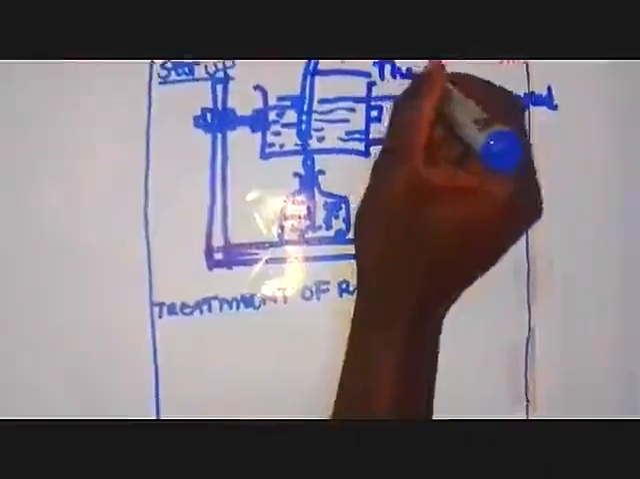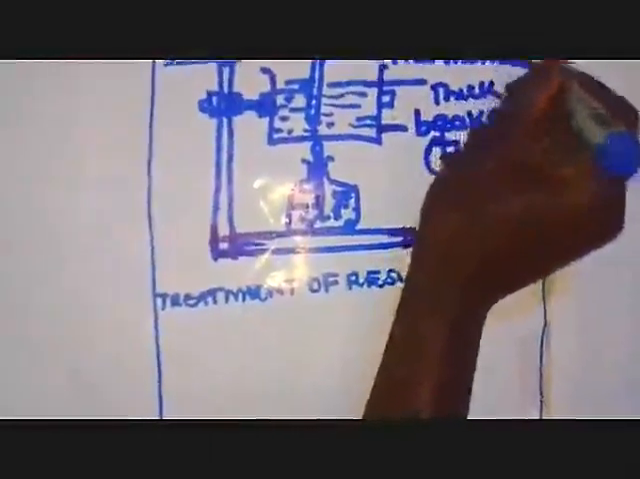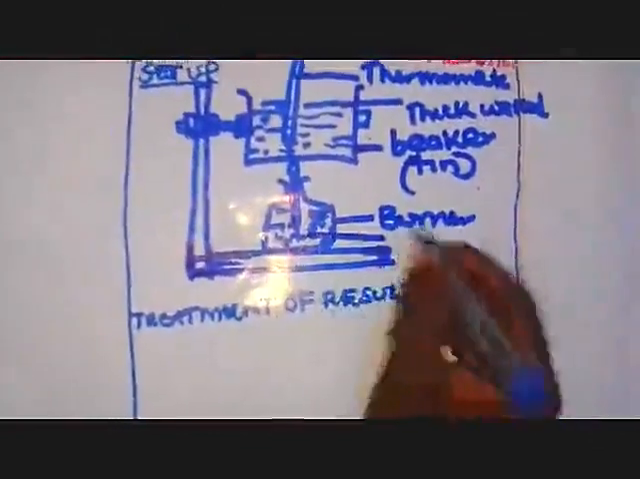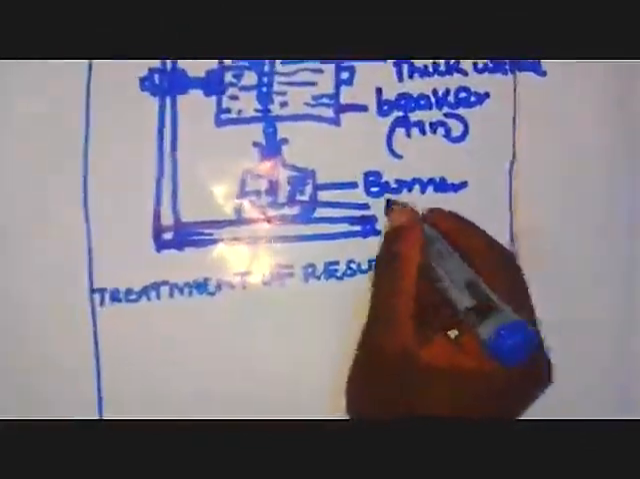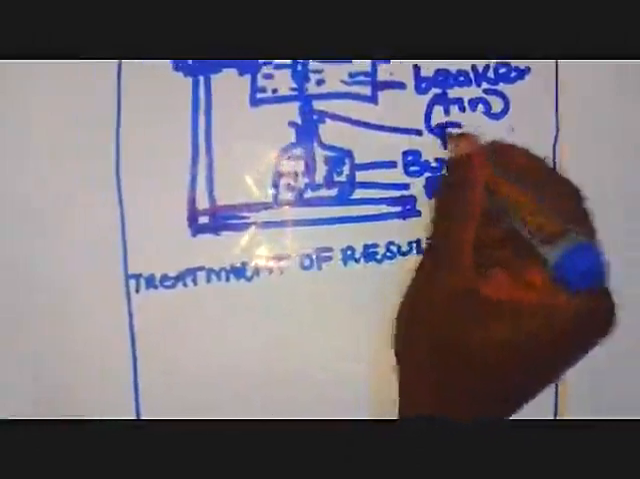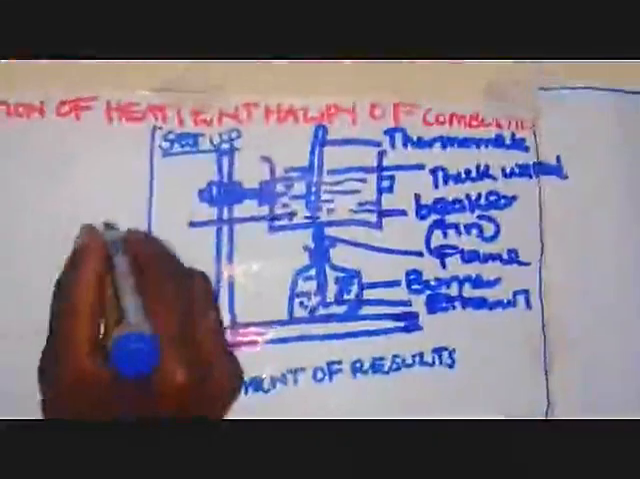Then we have our thermometer here. Then you have our burner. This is the spirit burner. Inside you have what you are going to burn. It can be a substance like ethanol or propanol, anything. Then this one, of course, is a flame. You are going to light it, and it's going to give off a flame. And here you have water inside. And this is our retort stand, like that.